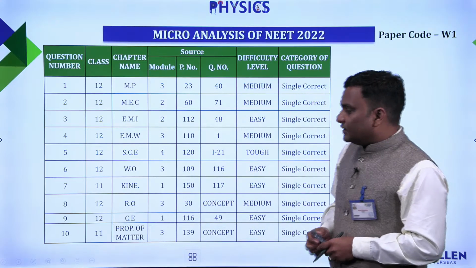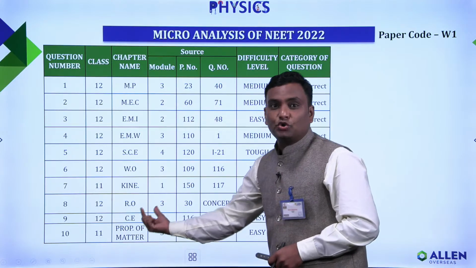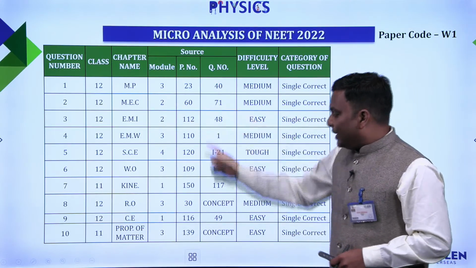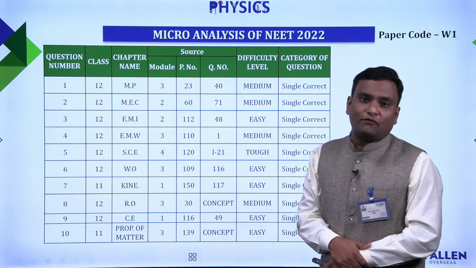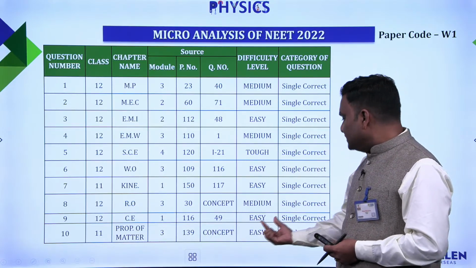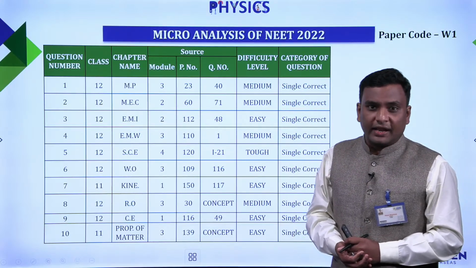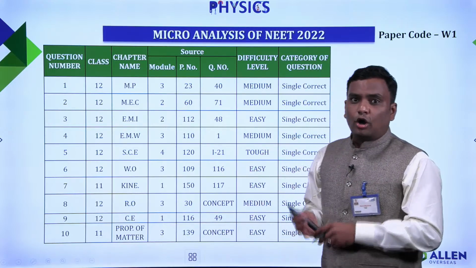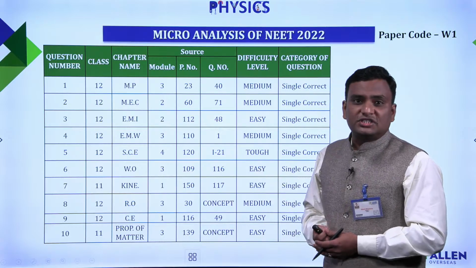In question number 9, again it is from the 12th class syllabus. It is from the chapter CE, which refers to current electricity, and it was in module number 1, page number 116. A similar question was there on page number 49, and that question, as per the analysis, was found to be easy, and the nature of the question was single correct. So in that way we have classified the entire set of questions in the physics part. Let's move further into this discussion.